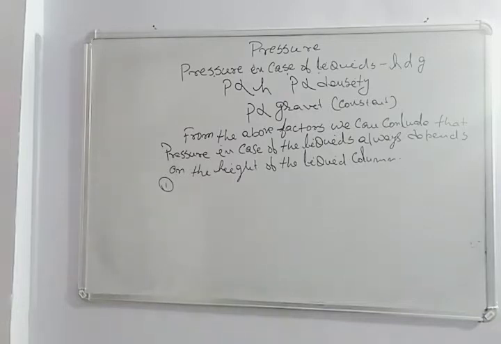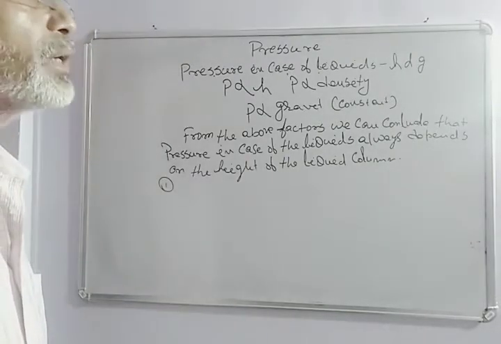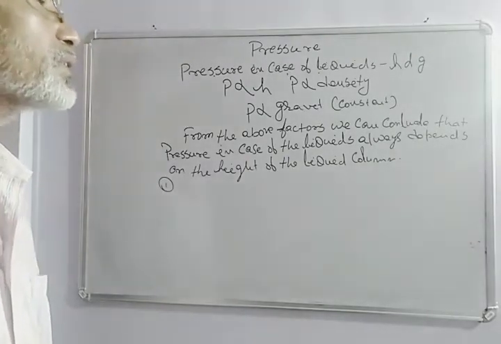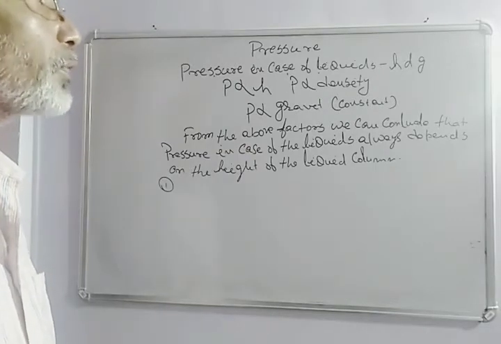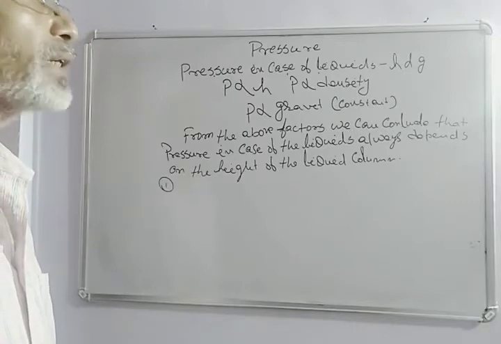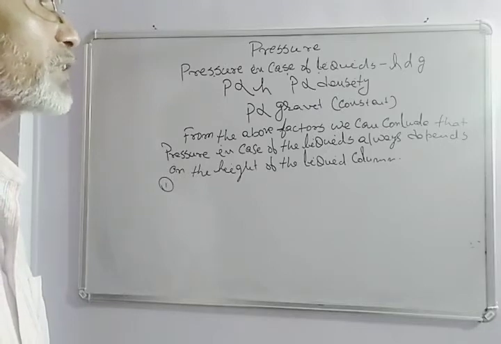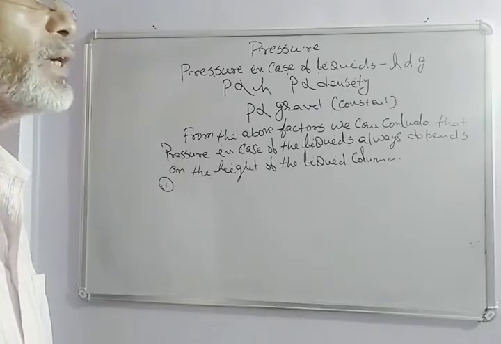But remember, the ground floor will get more pressure, the middle floor will get slightly less than that, and the second floor will get slightly less force or less pressure of water, because the distance from the water tank to the second floor is less, and the distance from the water tank to the first floor is more than the second floor, and in the ground floor it is maximum.